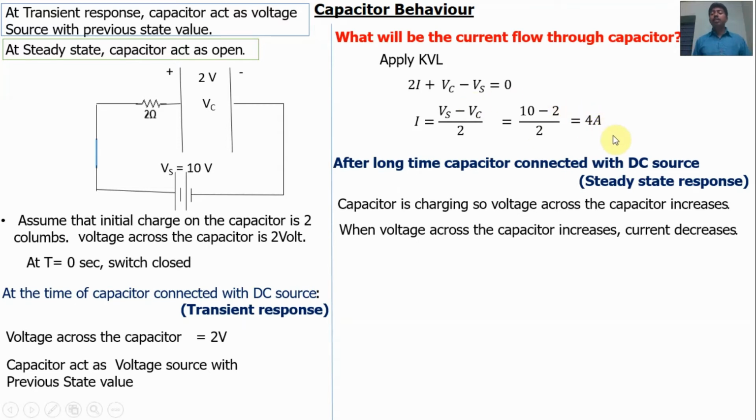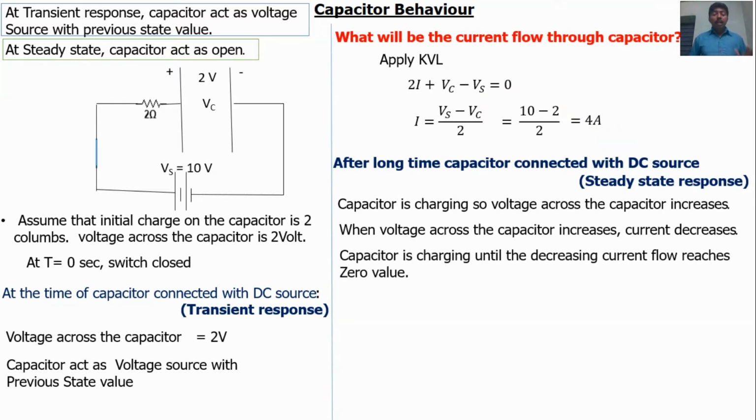So when the voltage of the capacitor increases, the current flow decreases. The capacitor keeps charging until the current flow reaches 0. Similarly, mobile charging continues until the current flow through the charger is 0. Similarly in the capacitor, it charges until the current flow reaches 0.